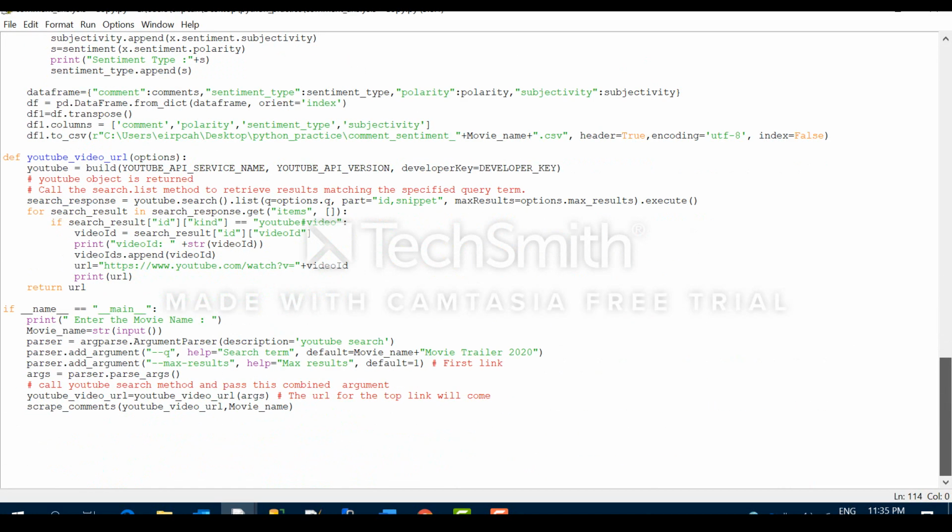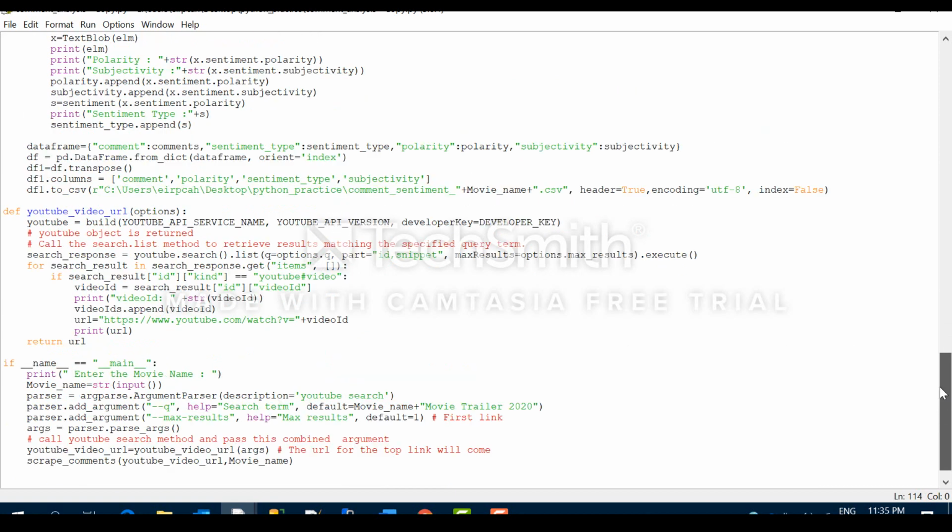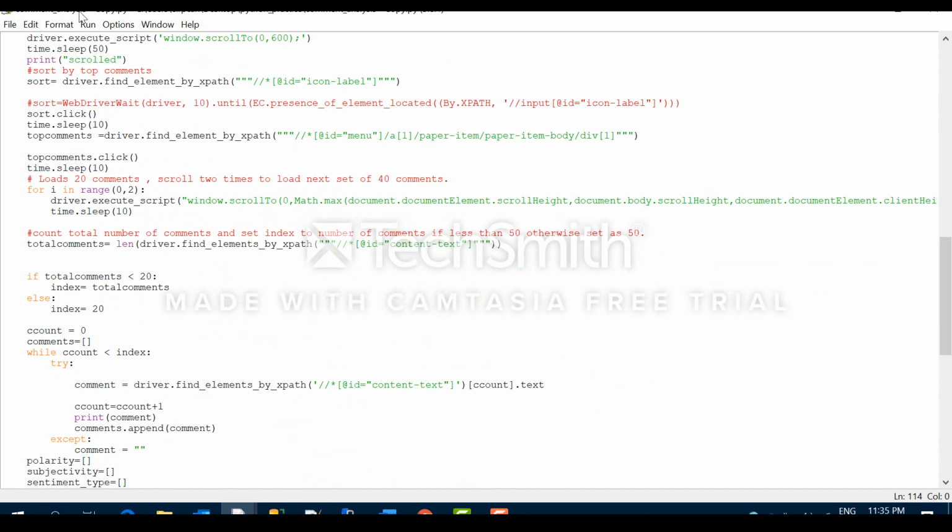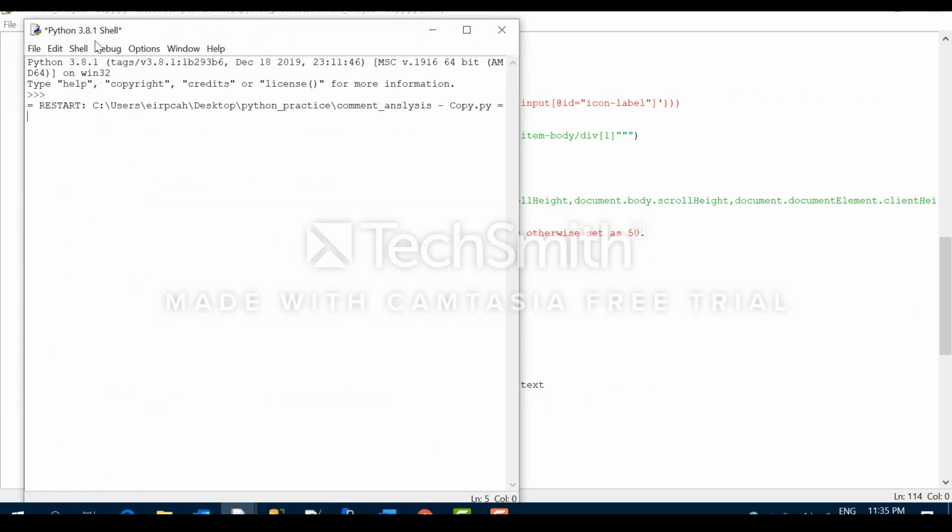Now I will run and I will show you the sentiments, how it is coming. I will deliberately use a movie name which will have negative reviews and positive reviews both, because most movies have positive reviews only, so you won't actually understand the polarity and subjectivity between several comments. So I need a movie which has all kinds of sentiments, so I'm using Sadak 2.